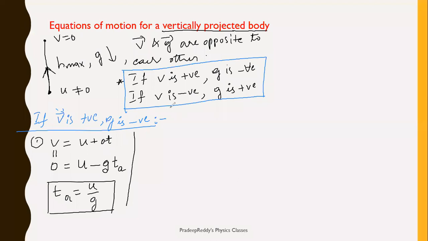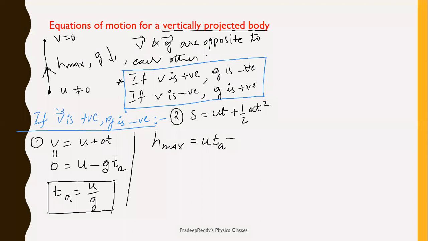And coming to the next equation of motion, S is equal to ut plus half at square. What is distance traveled? S is nothing but the total maximum height reached by the body in this case. Therefore, h maximum is equal to u, initial velocity non-zero, times time of ascent, minus, why am I taking minus here?